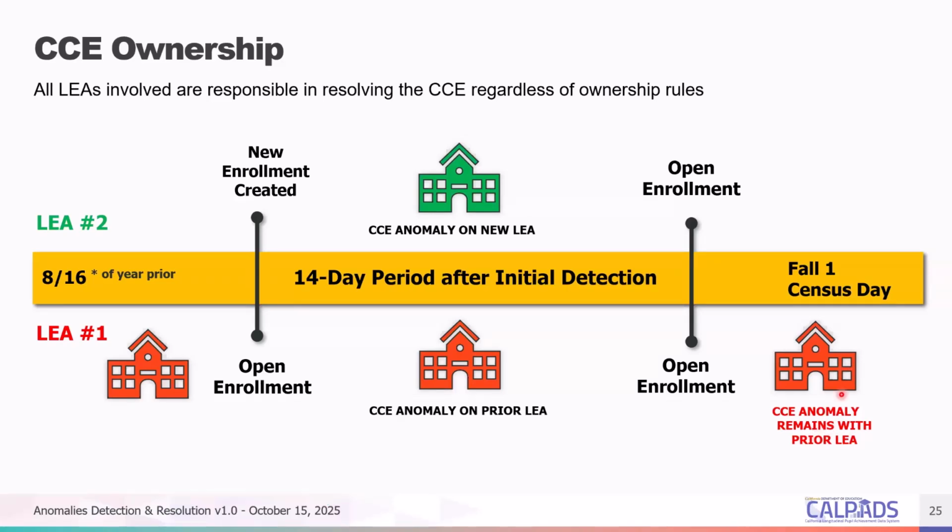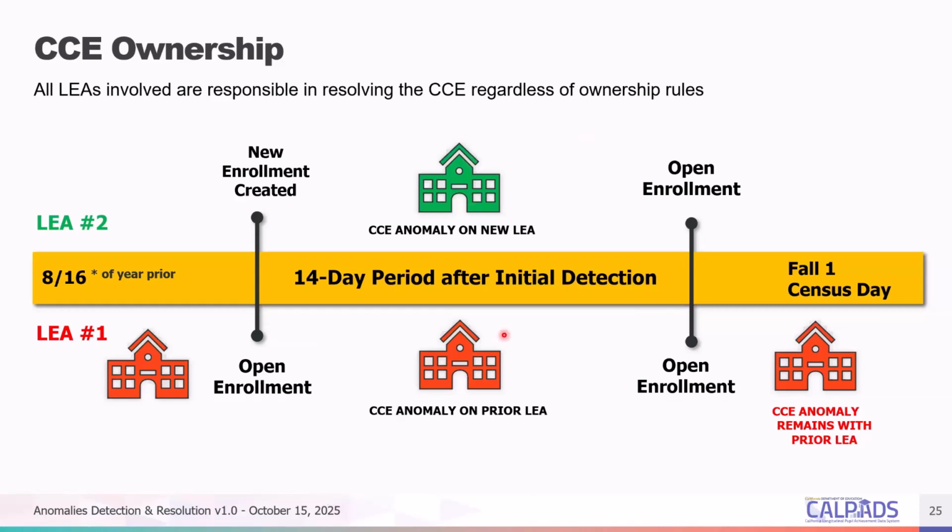So even if LEA 2 is in the wrong for hijacking your enrollment, it will not show up on their CCE report after 14 days, because the assumption is that a student should have exited the first LEA before LEA 2 picked them up, right? And this rule would manifest in how you manage your reports too.